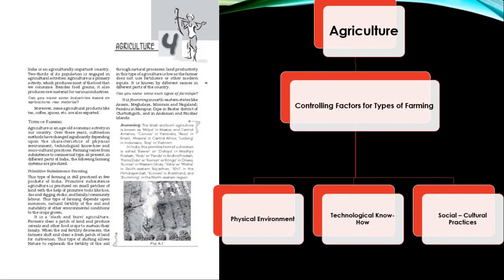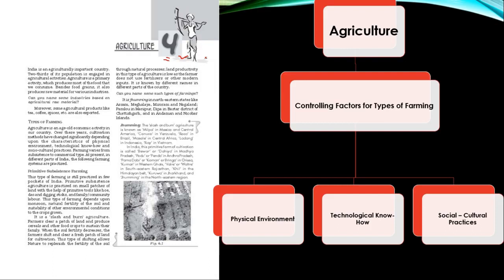Agriculture. That is the fourth chapter of your 10th class geography book, and a very, very important aspect of our country on the whole, because agriculture is said to be the mainstay of the Indian economy. So let us see what you have in this chapter.